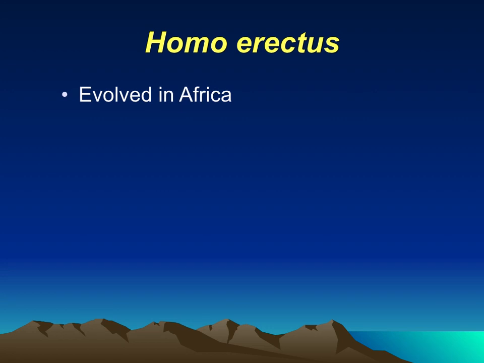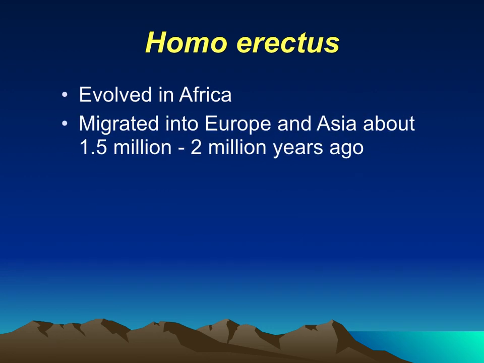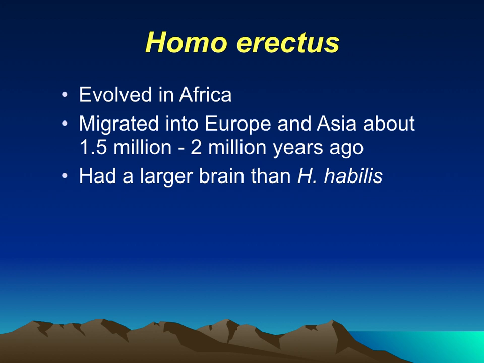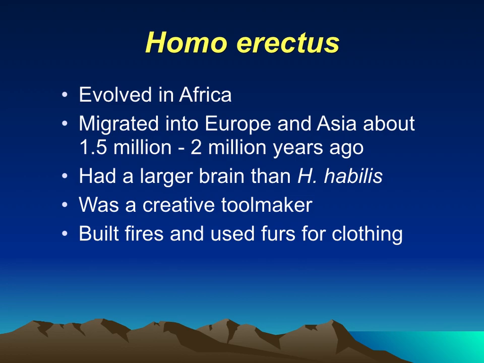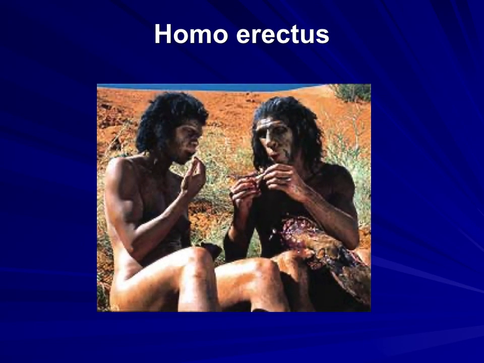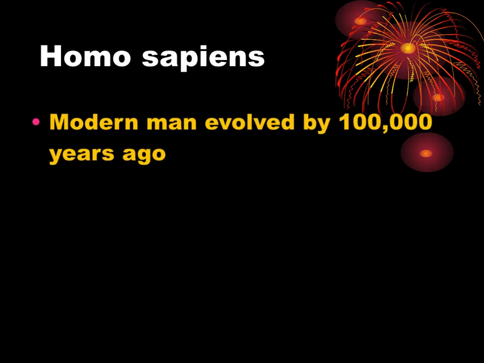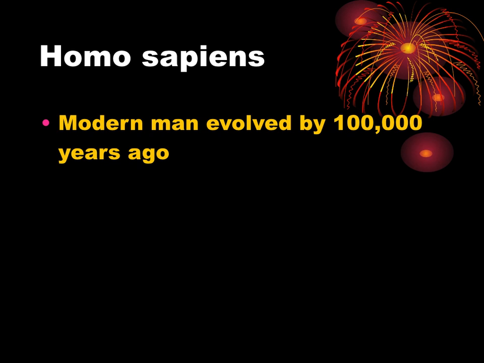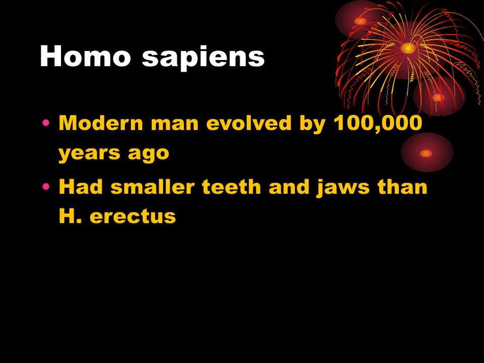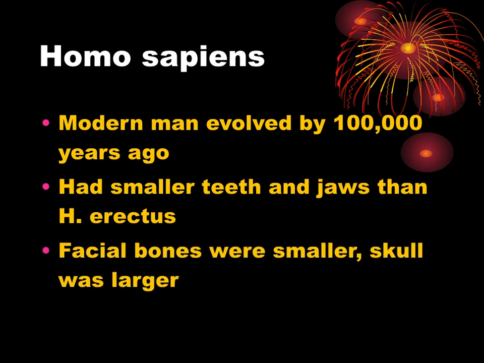Homo erectus evolved in Africa and migrated to Europe and Asia about 1.5 to 2 million years ago. Had a larger brain than Homo habilis. Was a creative toolmaker, built fires, and used furs for clothing. And we see right here, that was kind of what we would describe as cavemen, Homo erectus. And then Homo sapiens evolved by 100,000 years ago. Smaller teeth and jaws than Homo erectus. Facial bones were smaller, and the skull is larger.